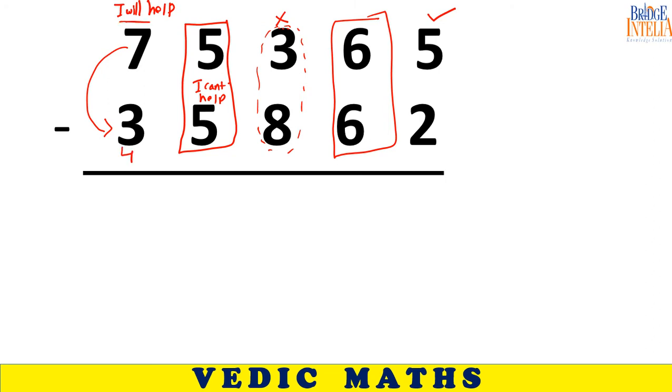But since he has to help, 4 becomes 3. He said, I can't help you. So he will have to pay penalty, 9. Complement of 8, 2. 3 plus 2, 5. Here there is no problem at all. 6 minus 6, 0. 5 minus 2, 3.